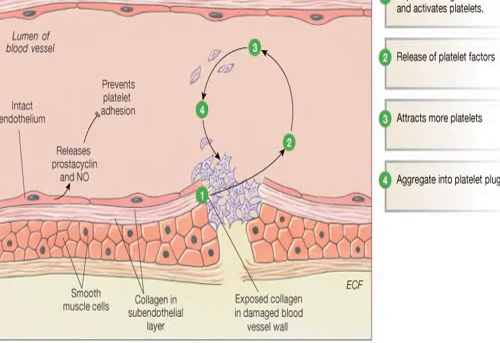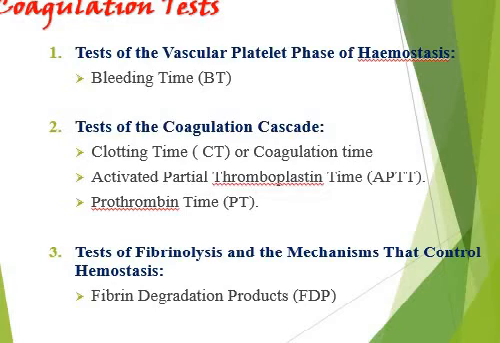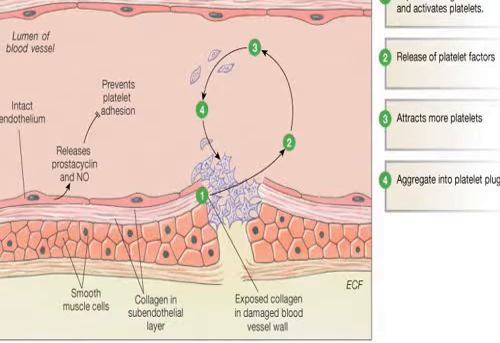This is the general mechanism, in which the initial step is the formation of vasoconstriction, which activates the platelets, and then the release of the platelet activator, which is ADP. After this they attract more platelets, and after the attraction of more platelets, there will be aggregates of platelets in the cut area.